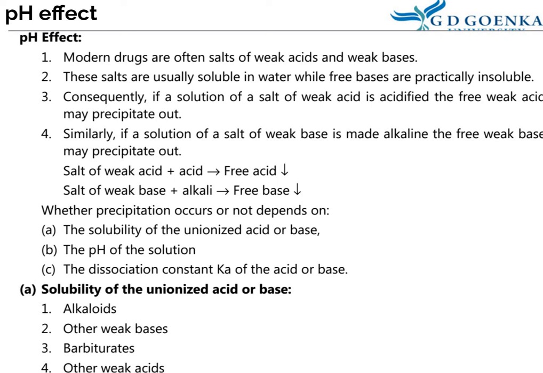Similarly, if a solution of salt of weak base is made alkaline, the free weak base precipitates out. So these are the two phenomena which actually happen. If a salt of weak acid is acidified, free weak acid is precipitated. If a salt of weak base is made alkaline, free base precipitates out in the solution.